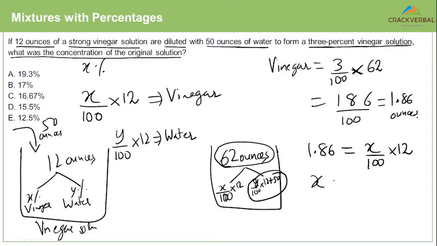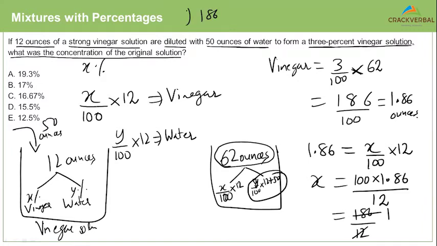So now calculating X would be 100 into 1.86 by 12. 100 into 1.86 will give me 186. 186 by 12. Approximately how much? 12 ones are 12. So if I calculate 186 by 12, 12 ones are 12, 66. 12 fives are 60. 6 remainder, put a decimal, 0. 12 fives are 60. So 15.5 is the percentage, original percentage of the solution.